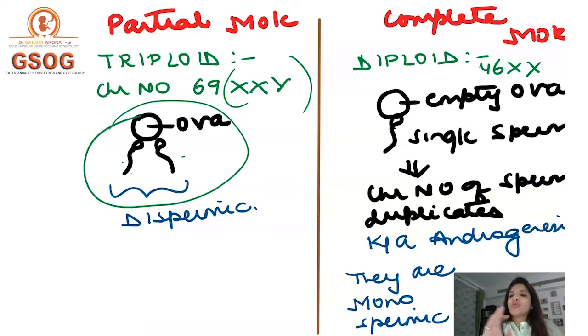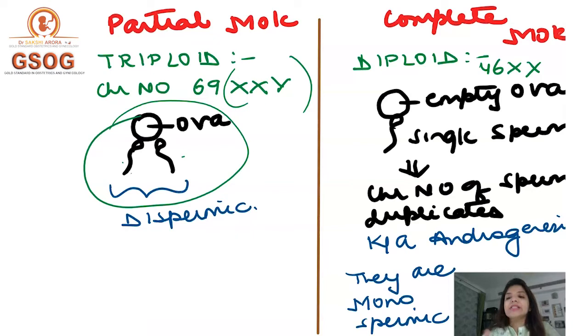Clear? So in a partial mole, the chromosome number is triploid, 69. A single ova is fertilized by two sperms and it is dispermic. On the other hand, if you look at a complete mole, the chromosome number of a complete mole is 46.